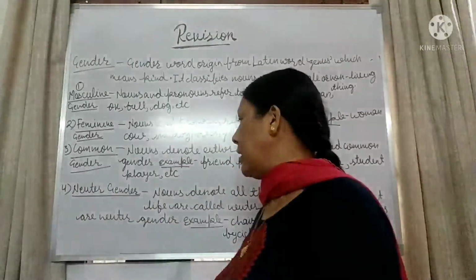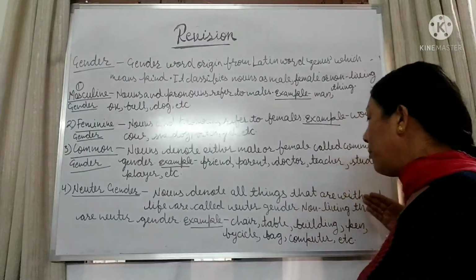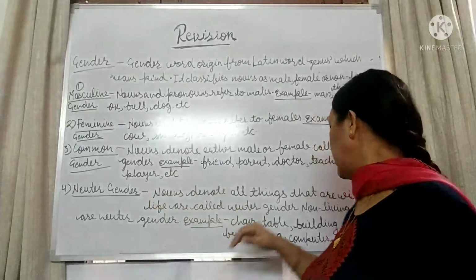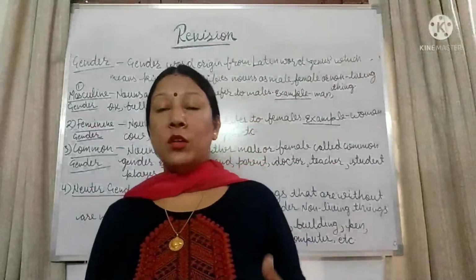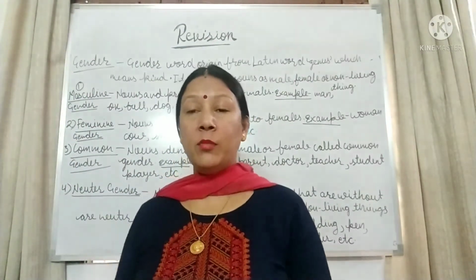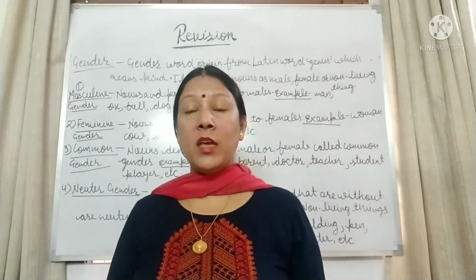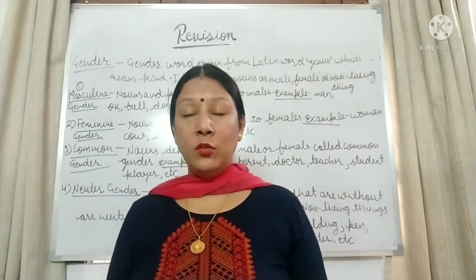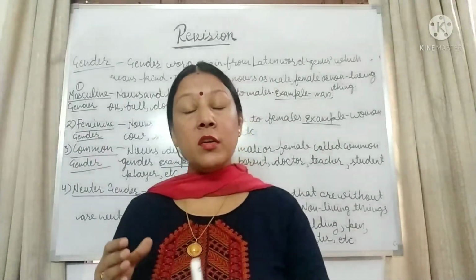Next one is neuter gender. Nouns that denote all the things that are without life are called what? Neuter gender. Non-living things are neuter gender. Means the things that do not have life, they are non-living things, and come in the category of neuter gender.